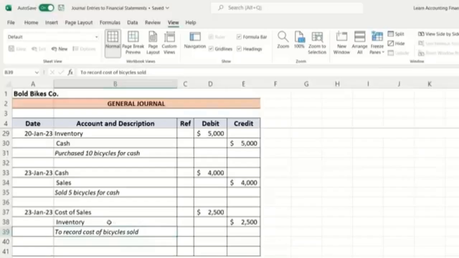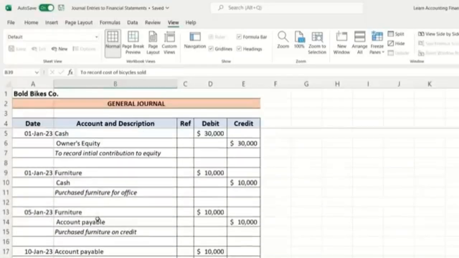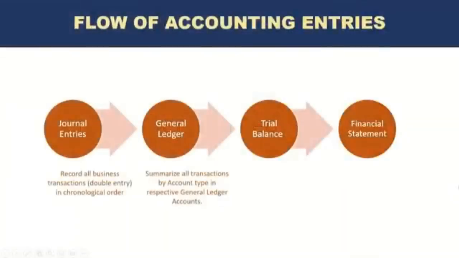So these are about 9 entries which are entered in the general journal. This is the first step where the accounting entries are recorded in a sequence based on the date and time. Okay, so the next step is the general ledger. Now, the general ledger is where all of these accounting transactions are summarized, but this time they are based on the account number or GL account type. Let's take a look at that.